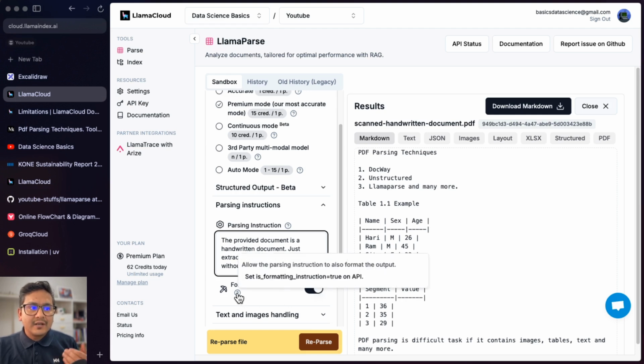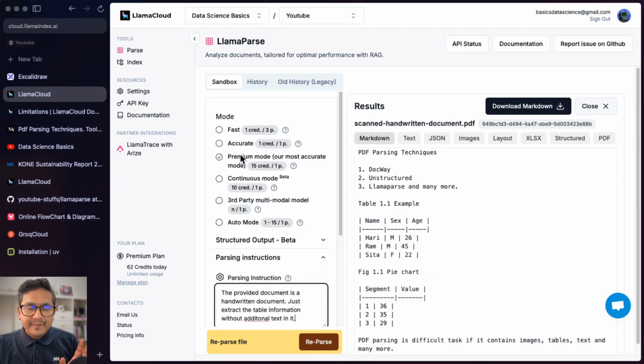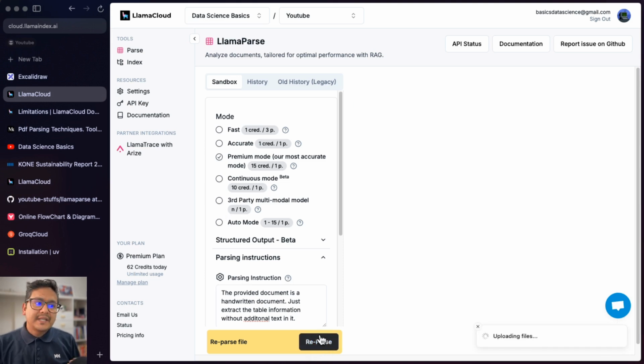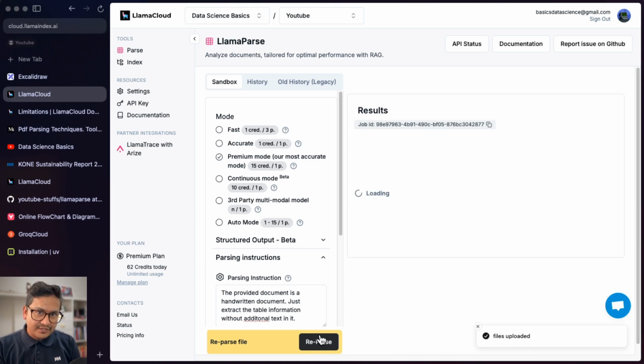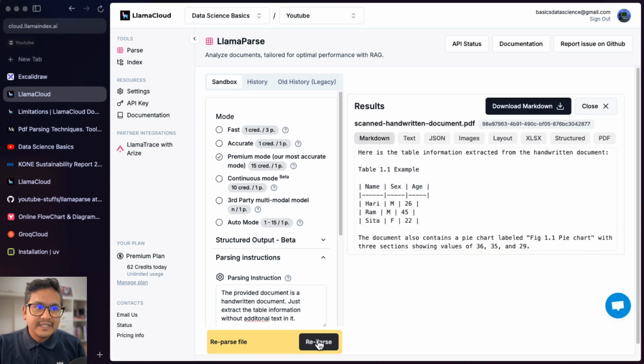So here it says allow the parsing to also format the output. Right now I will choose the premium mode, or you can choose auto mode. I will then reparse this. Let's see if it follows that particular instruction. I don't want other things to be outputted but just the table.